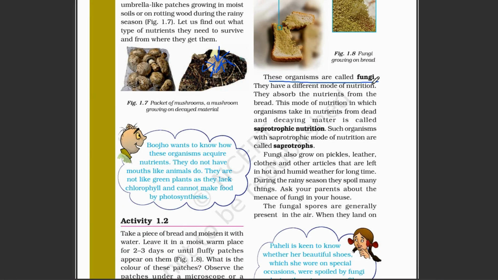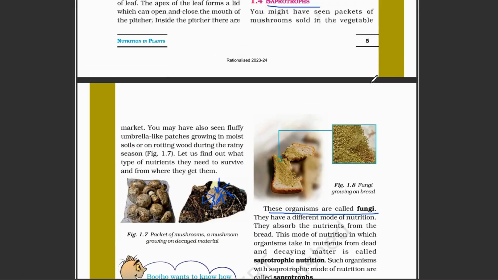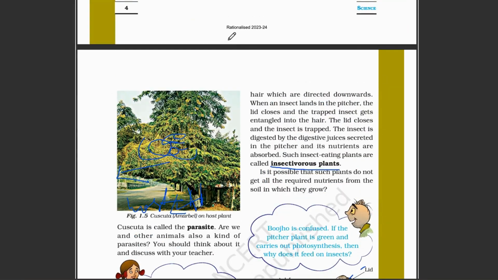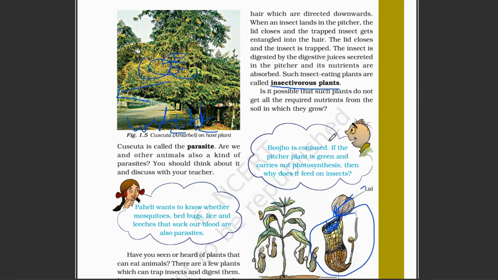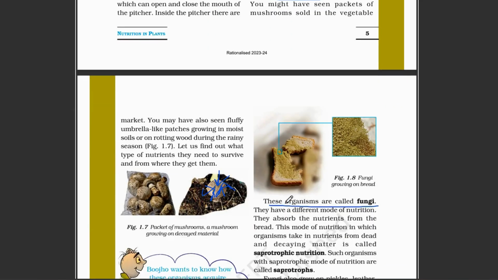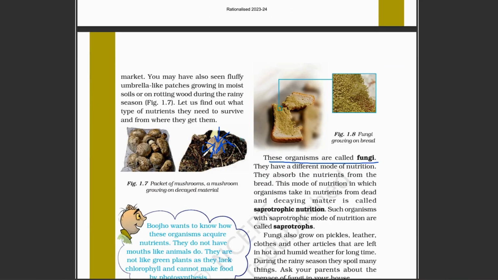How do they eat? How do they make their food? They are not going to make their own food like a plant. They do not depend on another plant like this cactus plant, and they do not eat insects. So how are they going to get their food? They get it from dead and decaying organisms. For example, if a